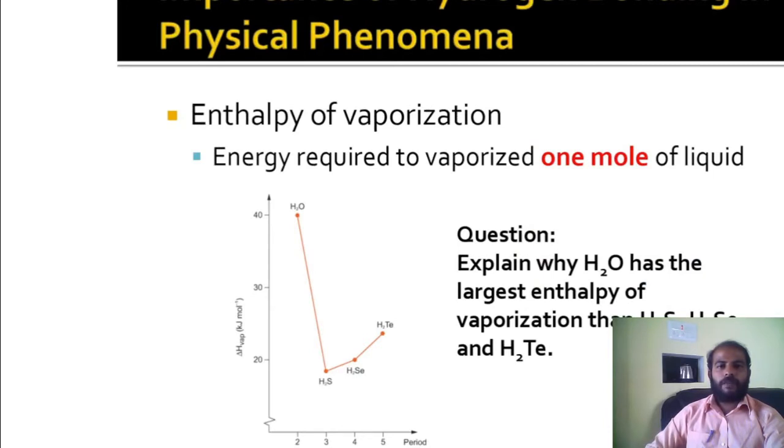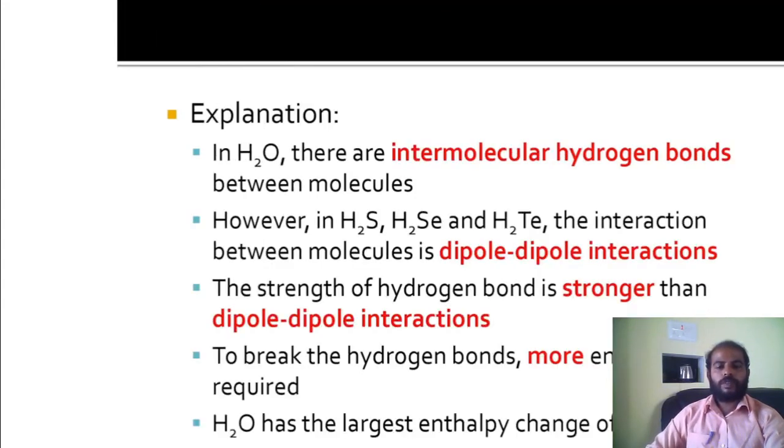Next, enthalpy of vaporization. Again, the hydrogen bonding plays a vital role. Here, water, these hydrides of chalcogens. So again, water gets more enthalpy of vaporization. The reason is intermolecular hydrogen bond. Other three have dipole-dipole interaction.